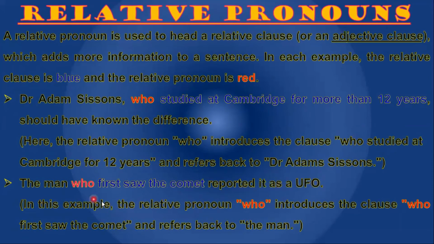to Dr. Adam. The man who, a relative pronoun, first saw the comet reported it as a UFO. In this example, the relative pronoun who introduces the clause who first saw the comet and refers back to the man. The adjective clause starts with a relative pronoun.